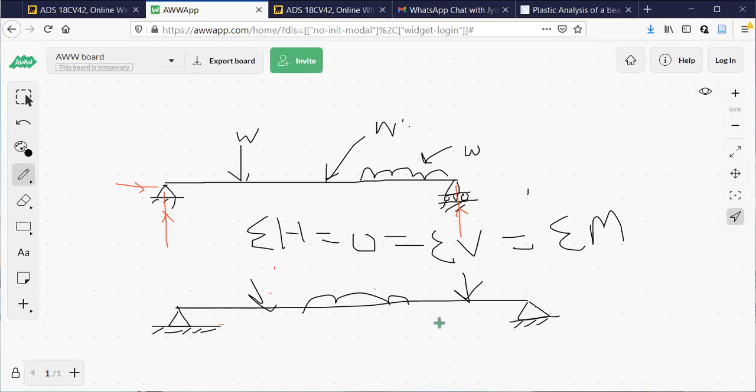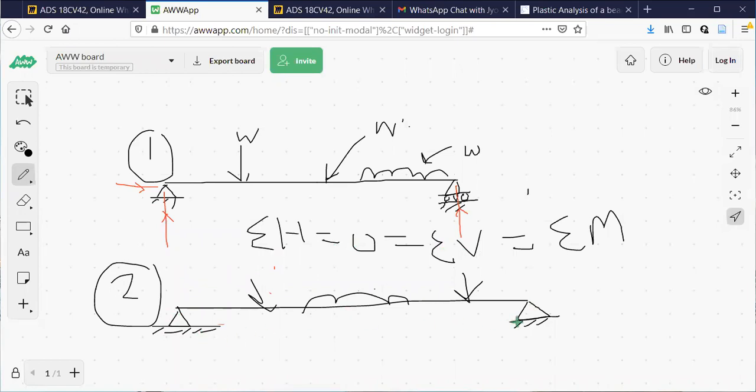Can anyone answer this one? This is problem number 2, this is 1. My question is, second example, is it a determinate or indeterminate structure? Both end hinges. Have you solved this problem in strength of material or in first year?